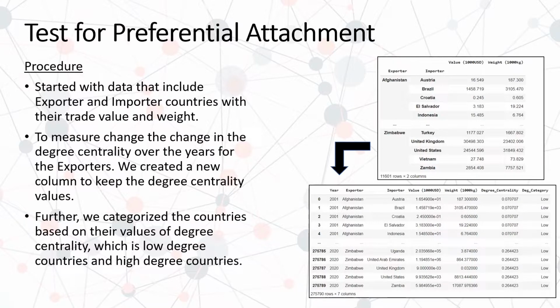And we transform it into data that has been shown in the diagram here, which tells us about the degree centrality of each exporter country along with its category, that is a high degree node or a low degree node, and that is classified based upon its degree centrality value. If the degree centrality value is greater than 0.5, we have categorized it as a high degree node, else it's a low degree node.